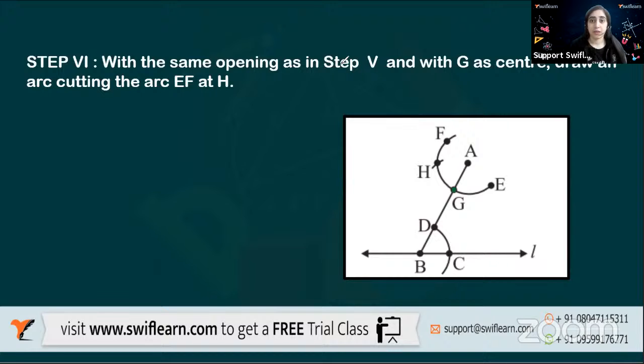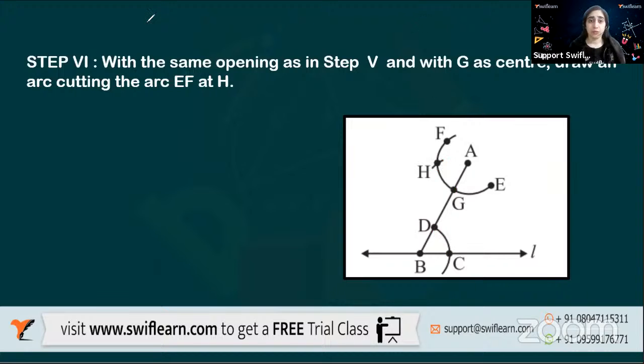Let me give you a separate color for the arc. This is an arc cutting the arc EF. So the arc EF has again been cut with the same distance as here. Now these two distances of the arc will be the same. This one and this one will be the same. After cutting this arc, I know what this angle is and what this angle is. They both are the same because we have used the same compass setting, right?